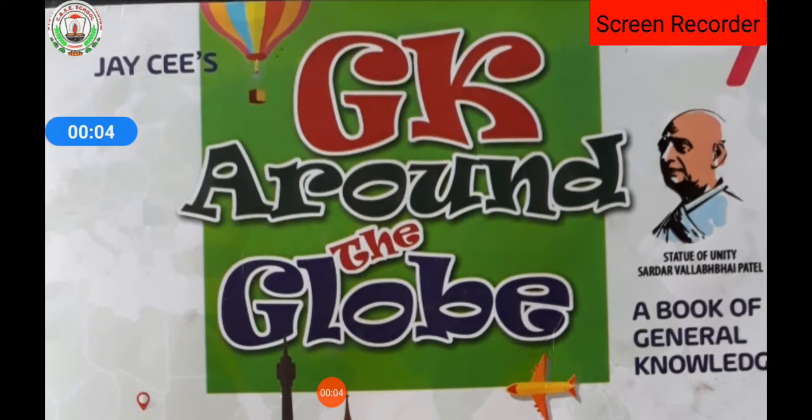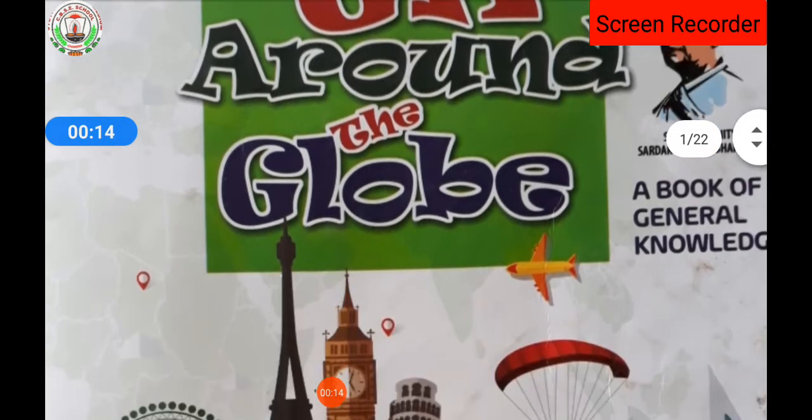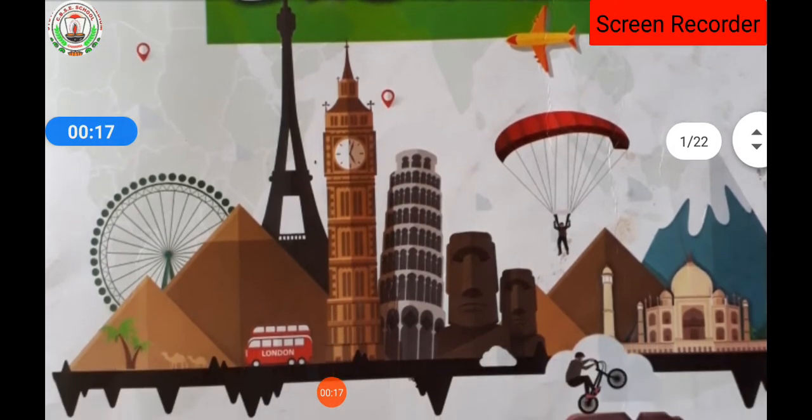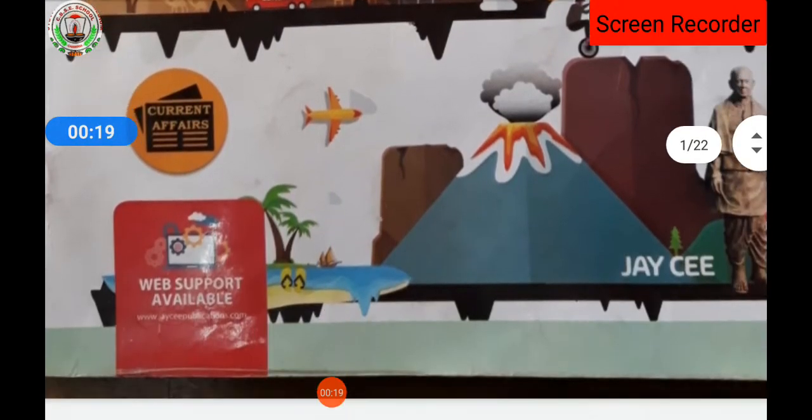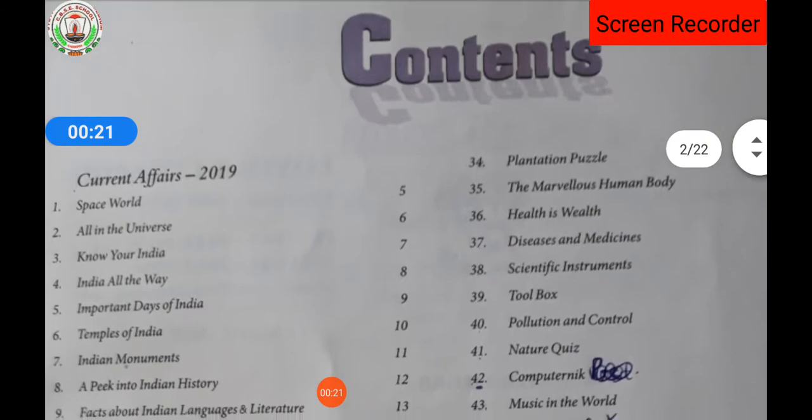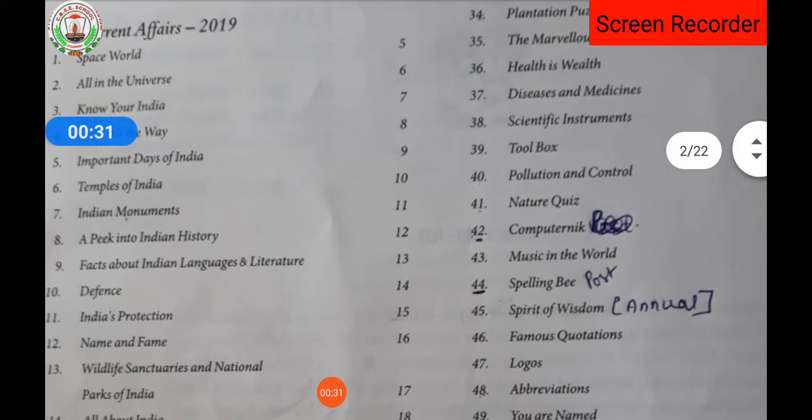So here we are going to start GK around the globe. This is the GK of class 7th and this is the first cover page of your GK. Clear? Now moving towards the next page after the cover page of your GK. Here we are going to see the content. So space world, all in the universe, know your India, India all the way. These 4 lessons we are going to have in today's class. Clear?